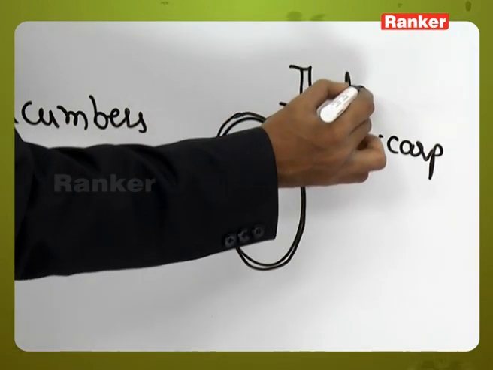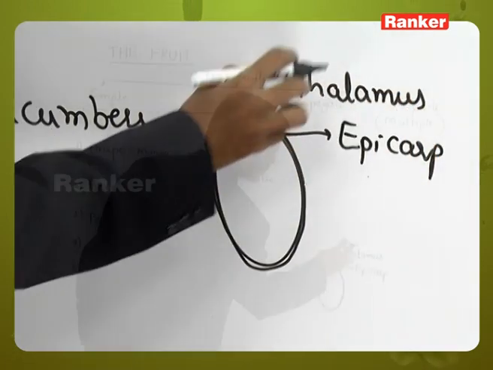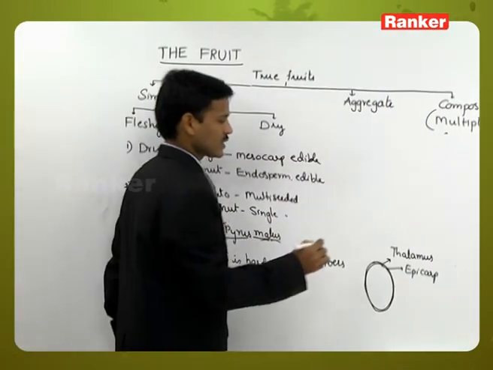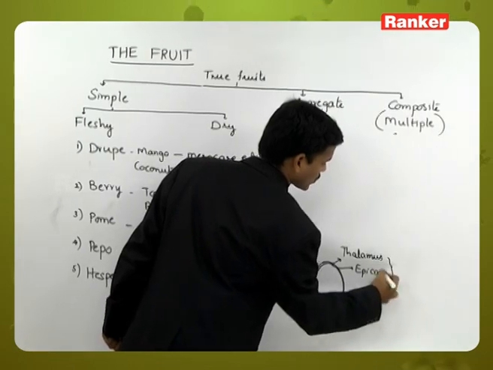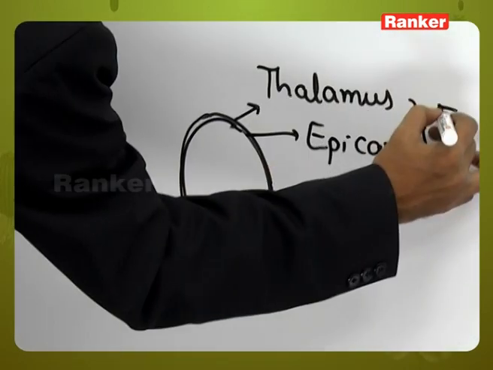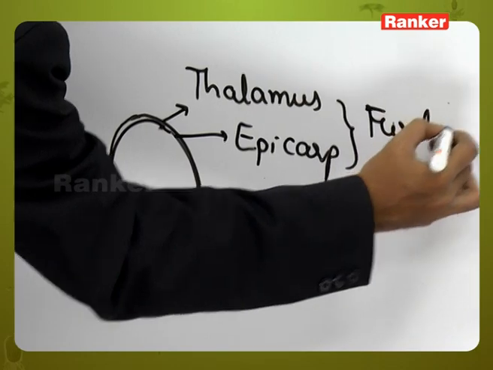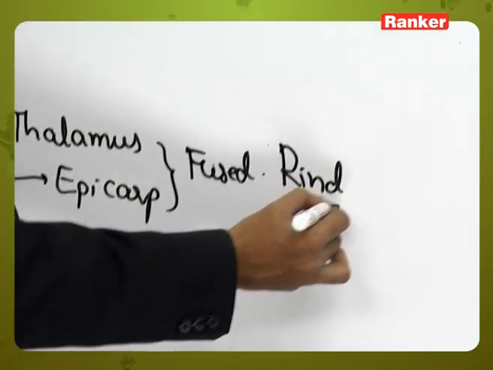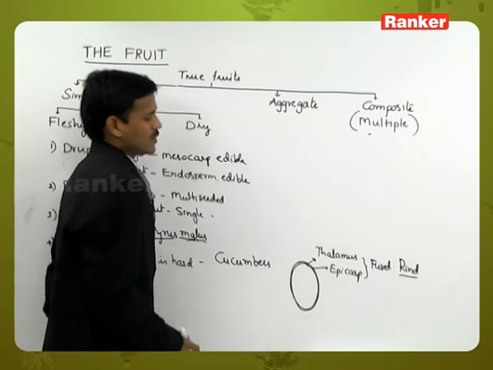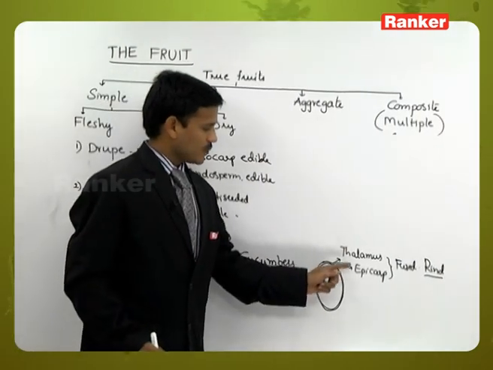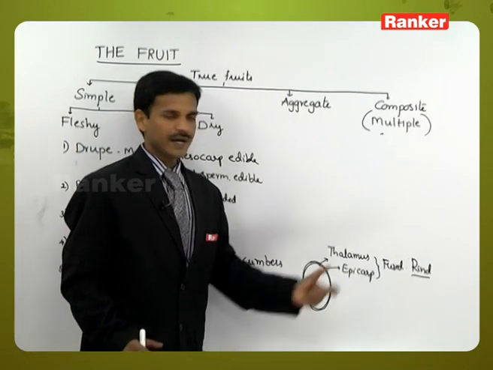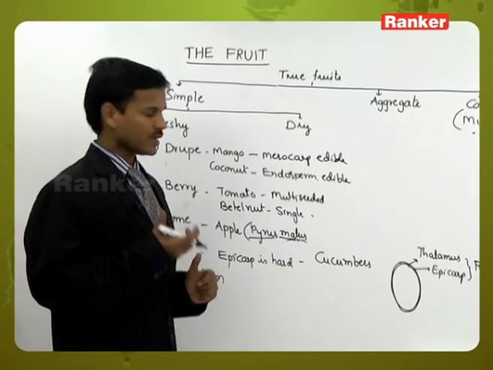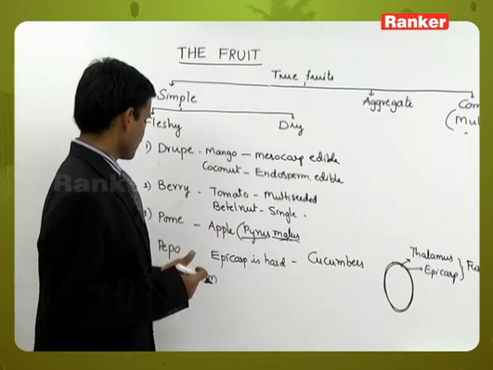A thin thalamus is present. The thalamus is fused with the epicarp, forming a hard structure that is called rind. Thalamus and epicarp both are fused to form the rind. The rind is a hard structure. So after peeling off only, generally we will eat the pepo fruits.